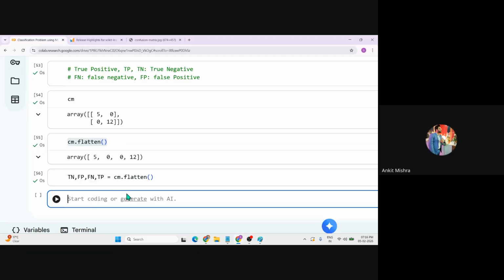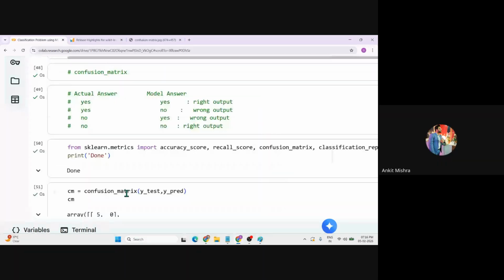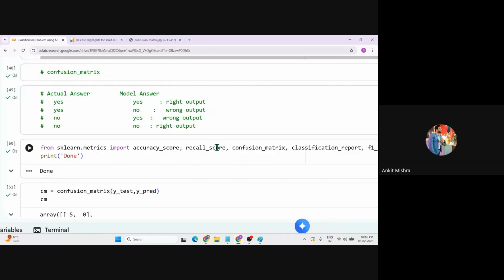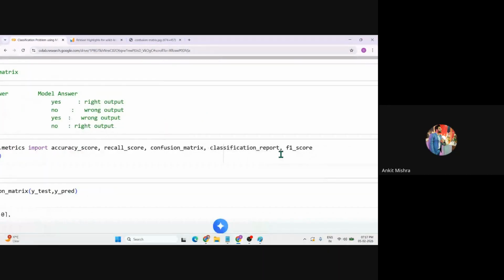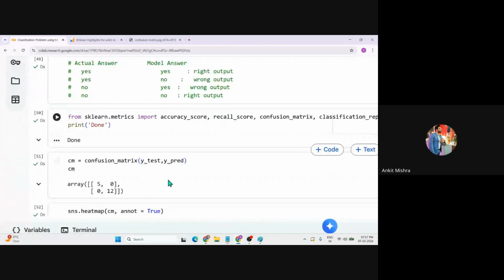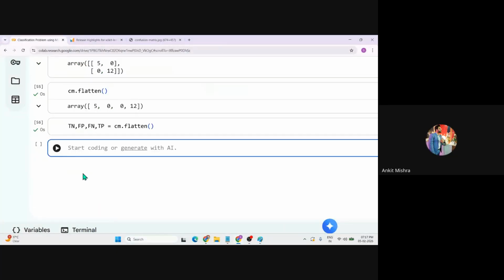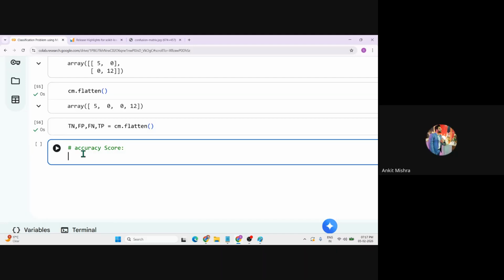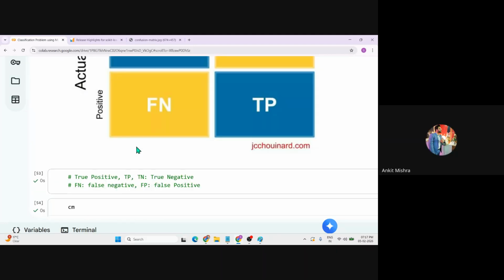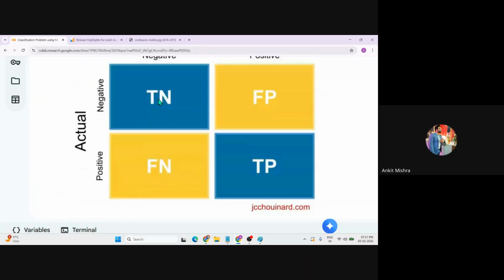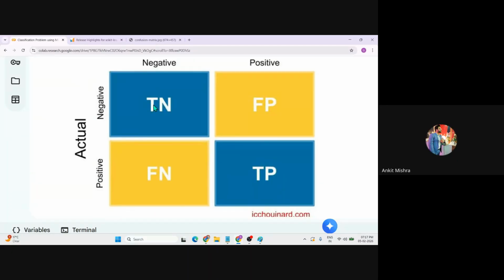Okay. Now we have a formula for each score. Well, generally, the interview will not ask you what is the formula of recall score, what is the formula of accuracy score, the F1 score, sensitivity score, and so on. But for practice, you need to understand the formula, right? So first of all, let's just start with the accuracy score, right? The accuracy score is where the model is able to predict the true value. And we know that the true values are TN and TP.